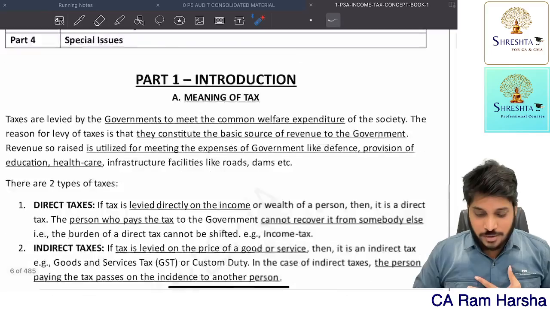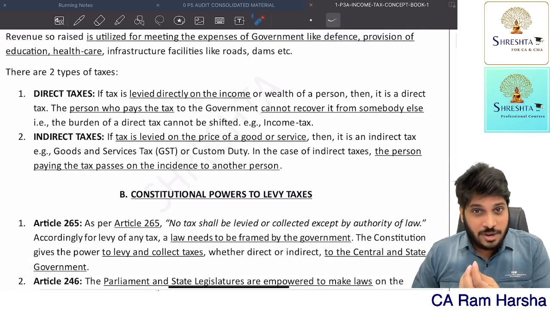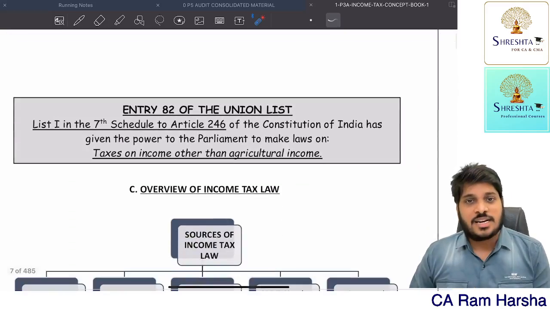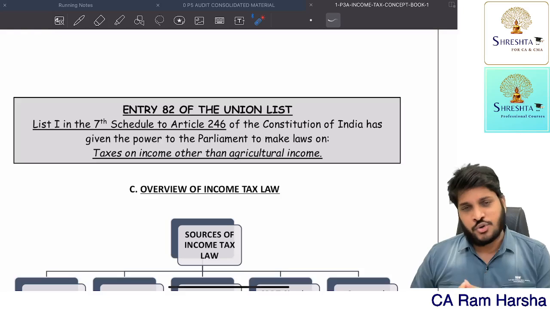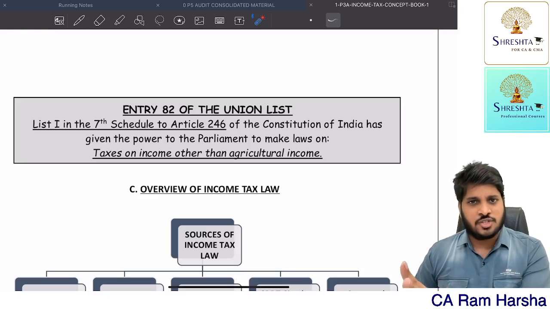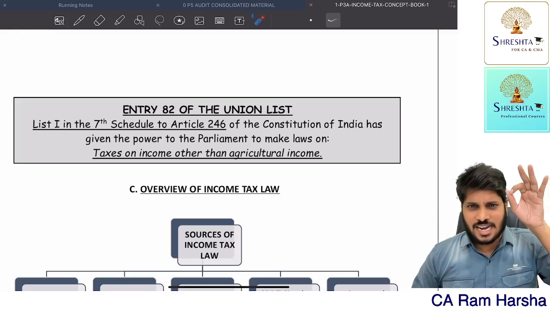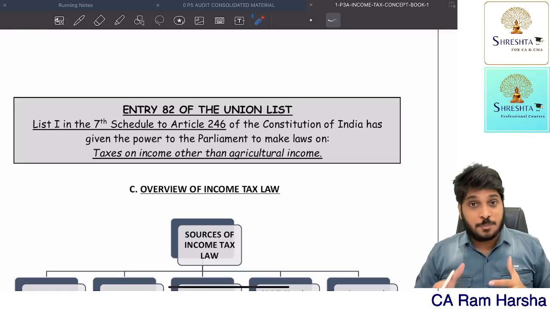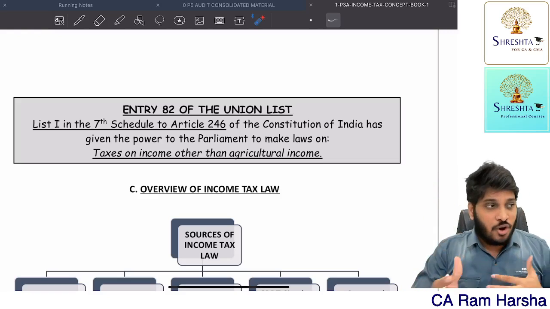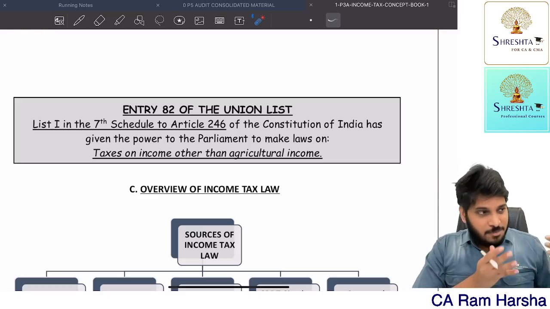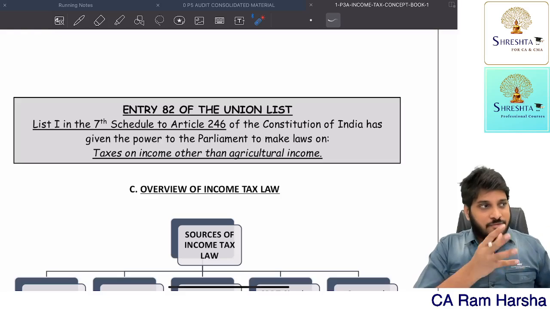The classes you are going to watch, the material you have printed out or ordered, getting it? The material we used in the class is very much relevant to you. It's just a year change. The provision is the same. There are no changes in these provisions. It is exactly the same. We recorded this primarily for the May attempt only, but we also gave it to November students. Getting the point? So for November 23, whatever exams are completed, it is also useful for them.